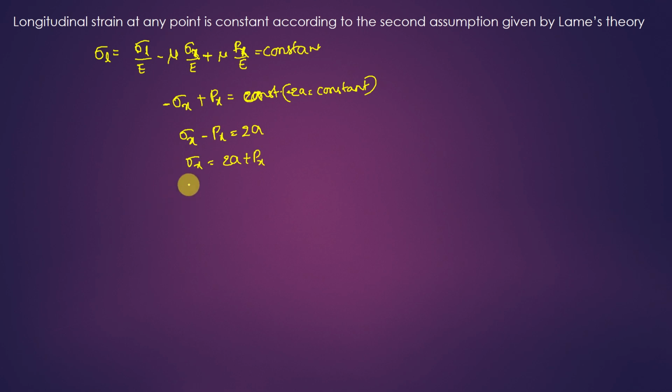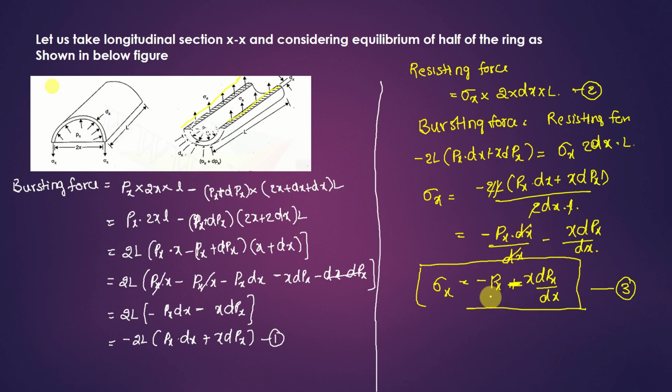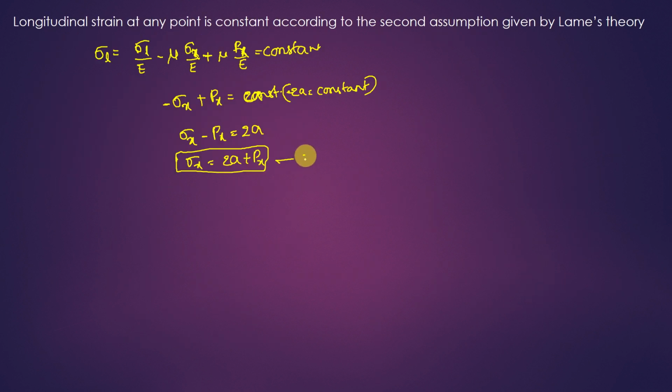So what happens now? Later, sigma X value is also having this much: minus Px minus x dpx by dx. Take it as equation number 4. Equations 3 and 4 both are talking about sigma X. Let us equate them both. So equation 3 is equal to equation 4. So what will you get now?